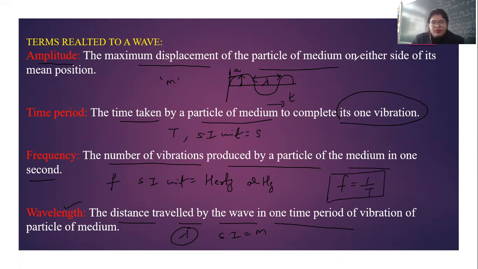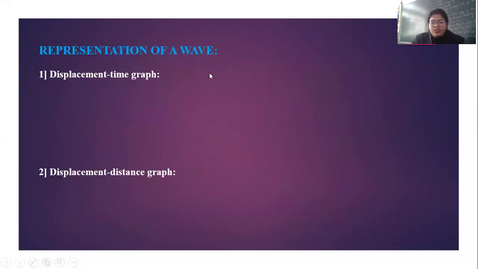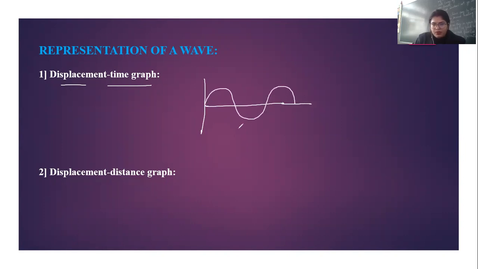Next. Representation of a wave. How can we represent a wave? So let's see this one. We can represent a wave. First one is the displacement time graph. Okay, so let me draw a wave here. So this is the time period on the x-axis. This is time t in seconds. And this is the displacement in centimeters. Okay, so this is the amplitude, children. This is the amplitude. This is the time period, displacement time graph.